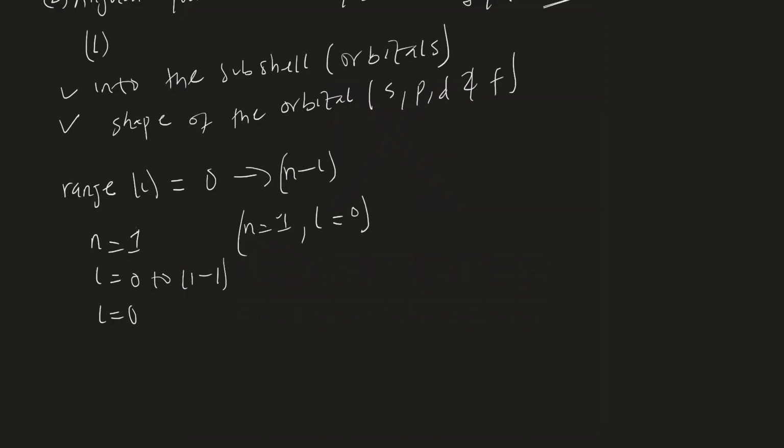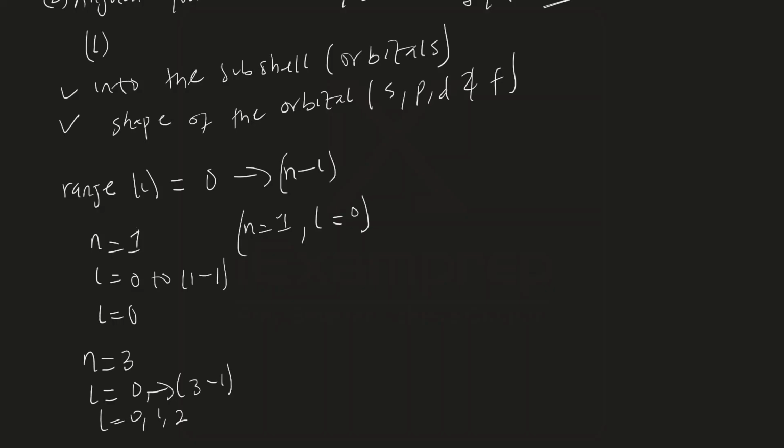Then if the value of the principal quantum number is 3, then the value of azimuthal quantum number can be 0 to 3 minus 1, and 3 minus 1 is 2. So the values of l that are available when n is 3 will be 0, 1, and 2.